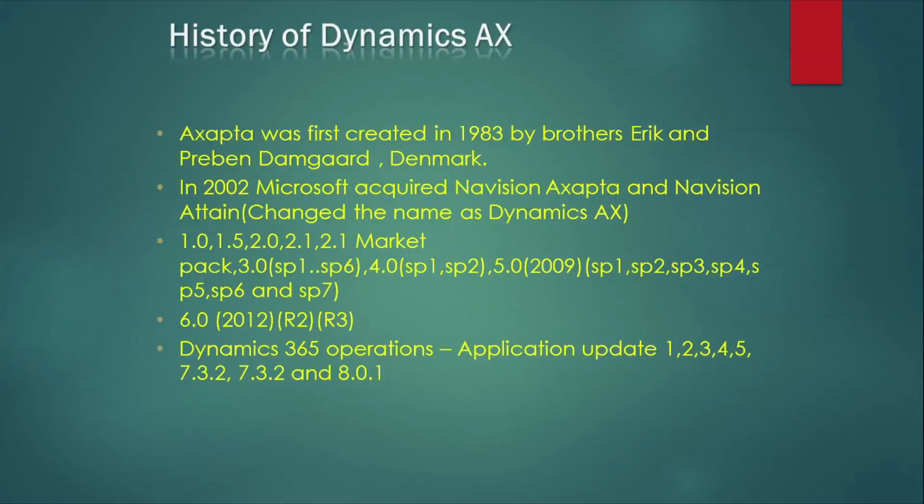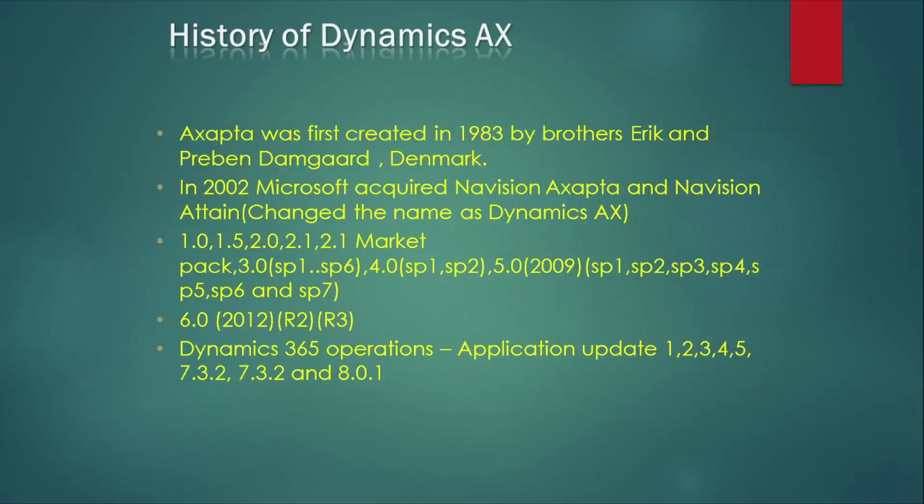So this is the history of Microsoft Dynamics AX. The old name was Axapta. Axapta was first created in 1983 by two developers. They developed the complete software. Their names were Erik and Preben Damgaard. They developed this software in Denmark. In 2002, Microsoft acquired it and named Axapta as Dynamics AX. So finally the name is Axapta as AX.